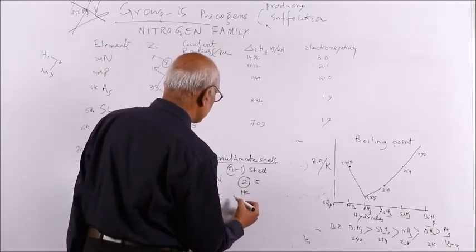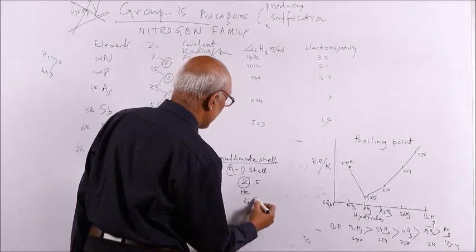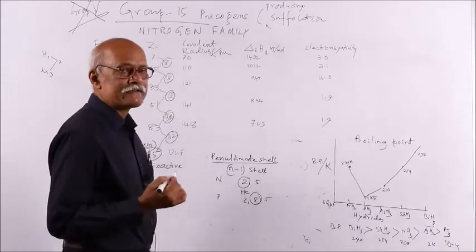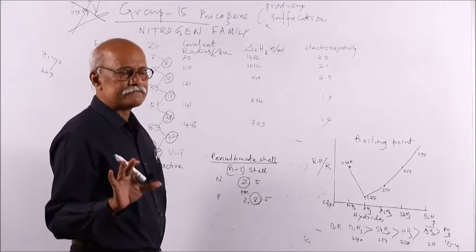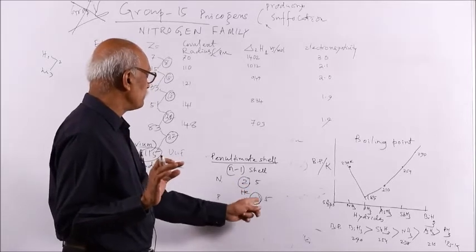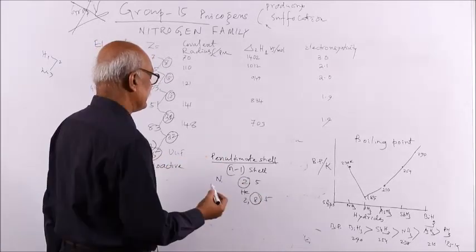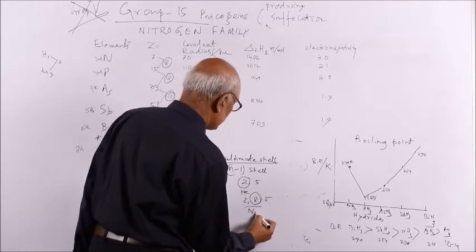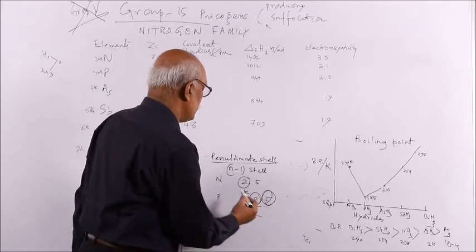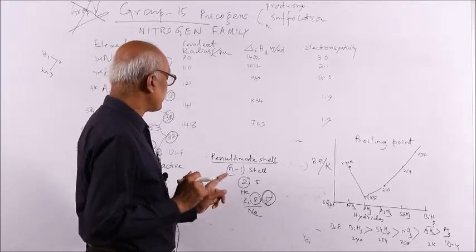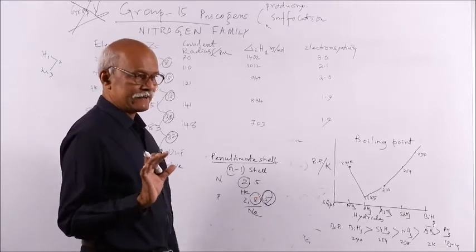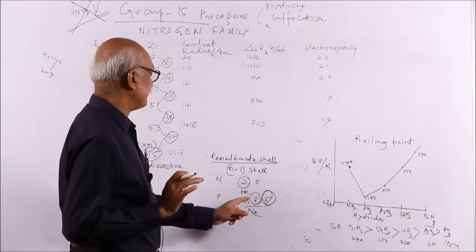But if you write phosphorus, this is 2,8,5. This is an octet configuration, or noble gas configuration. In the noble gases, the outermost shell always contains either 2 or 8. 2 is only in helium, but in other cases this is 8. That means this is neon configuration plus 5. So for phosphorus, the penultimate shell has 8 electrons, an octet. This is your duplet, and this is your octet.